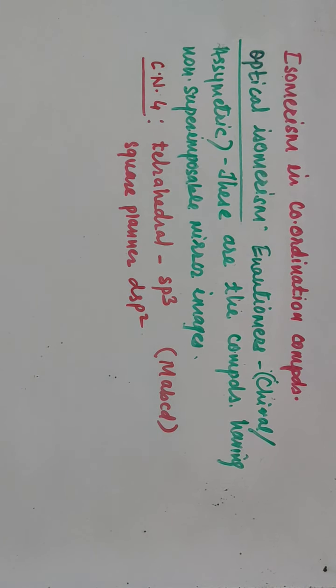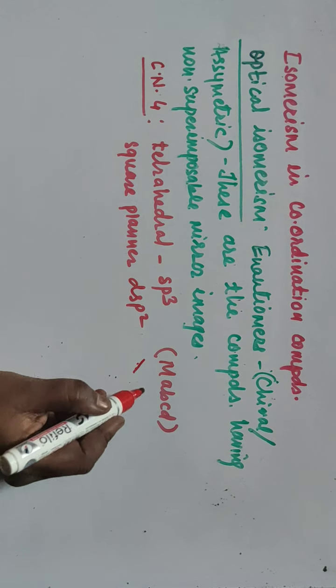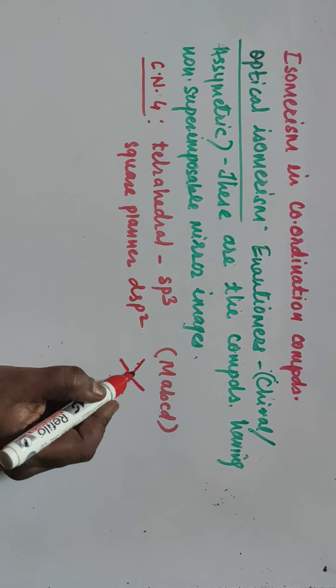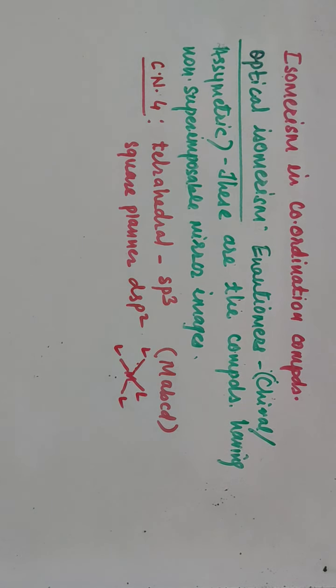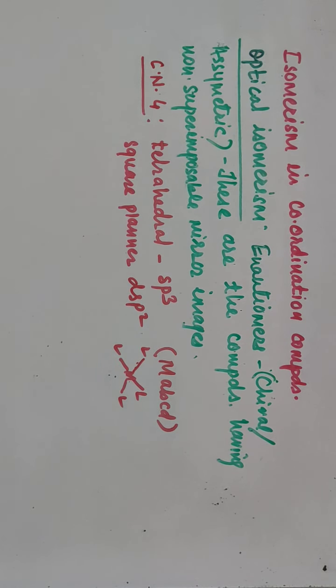What about square planar? In case of square planar, the central metal atom and ligands are lying in one plane only, and so they show symmetry. In optical isomerism, non-symmetry is required, non-superimposable mirror images are required, and here the square planar structure shows symmetry in the compound, so they do not show optical isomerism.